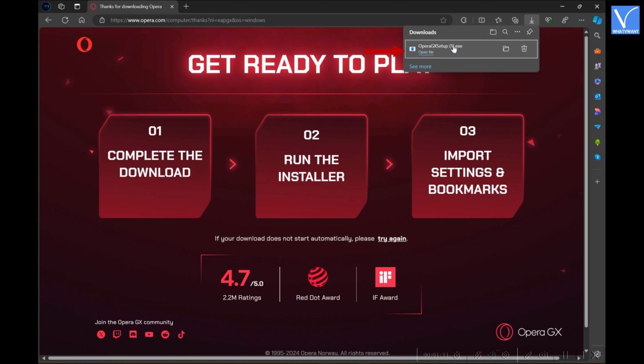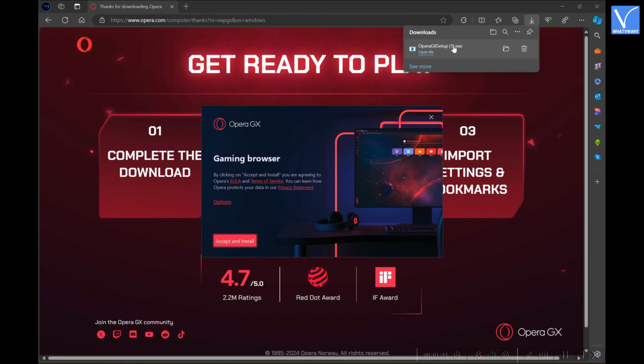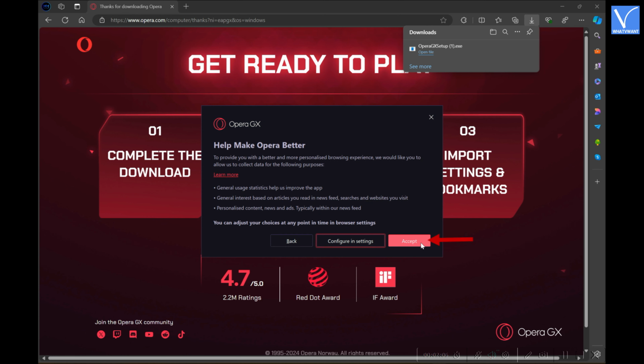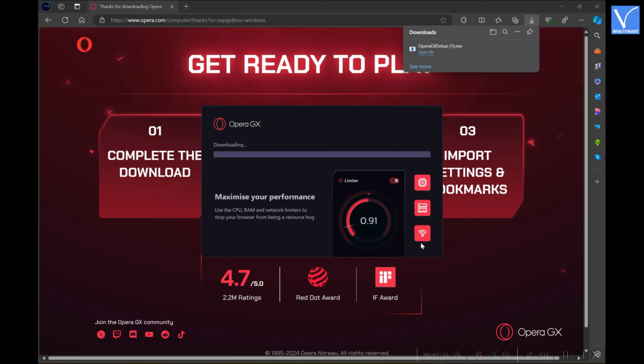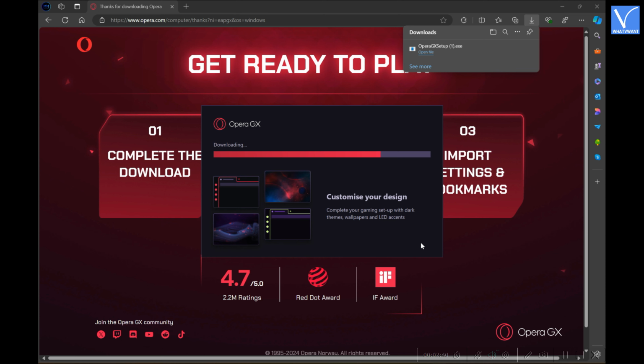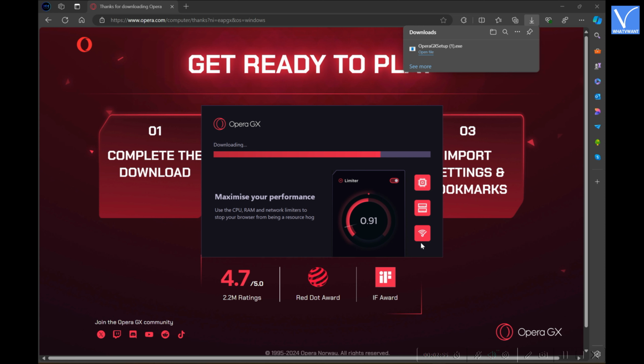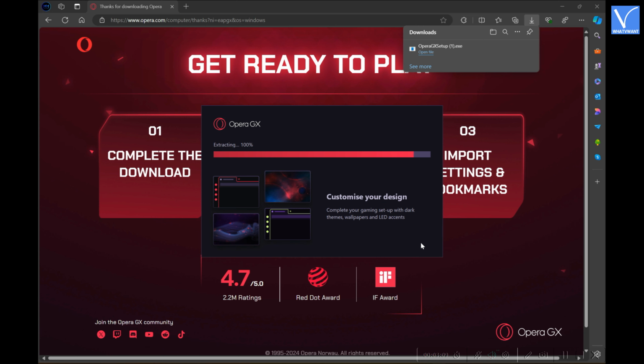Double-click on the downloaded file to start the installation wizard. A pop-up will appear as shown in the tutorial. Click on Accept and install. Again, click on Accept. Then it starts downloading the Opera GX application. It takes some time to complete the installation process based on your internet speed.